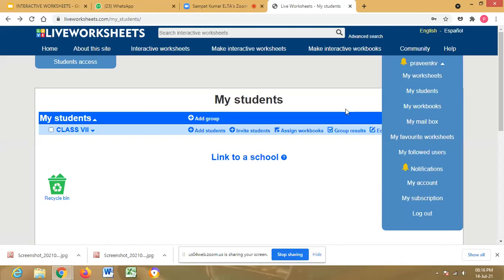How are live worksheets different from Google Forms? Not much difference, sir. But here the children get a score. Generally we award marks, no, sir, whatever marks they get and what is the total marks. So they get a score like that, and they feel very elated. Google Forms just shares the score only, but not like that here. They feel, oh, I got so many marks. They get some sort of satisfaction. Children can be satisfied with these live worksheets, and it is easy to access also.